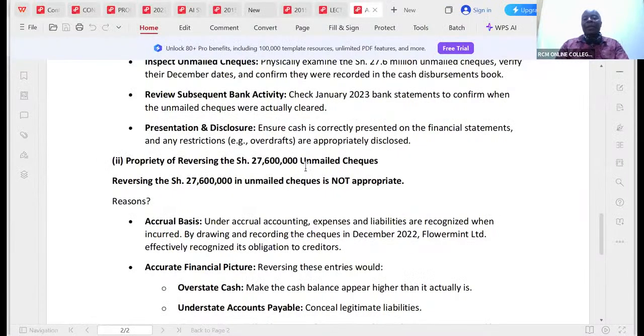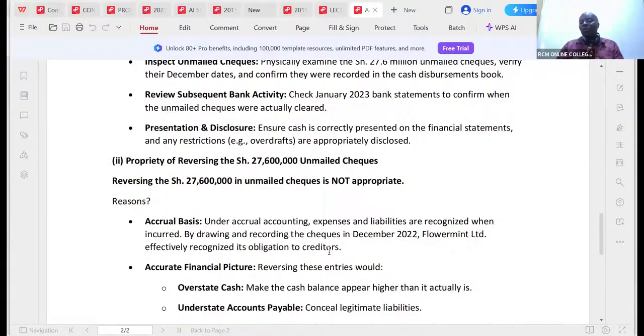So I already have the answer with me here. Propriety of reversing the 27.6 million in unpresented checks: reversing the 27.6 million in unpresented checks is not appropriate. Reasons: accrual. Under accrual accounting, expenses and liabilities are recognized when incurred. By drawing and recording the checks in December 2022, Flour Mint Limited effectively recognized its obligations to creditors.